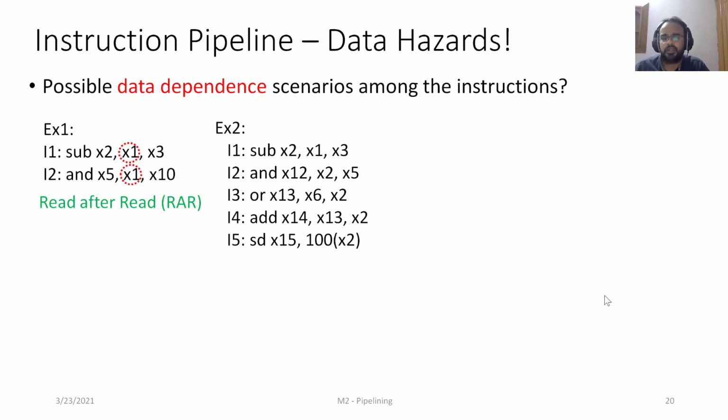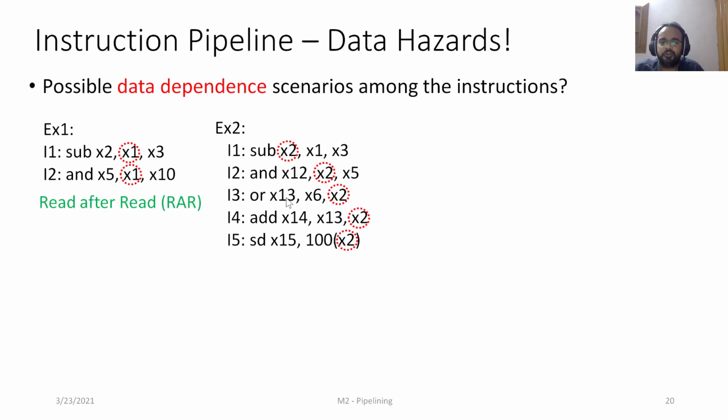The other scenario is here. In example 2, we have 5 instructions. Instruction 1 is producing the value of x2, and that is being consumed by I2, I3, I4, and I5, right? Each of the remaining 4 instructions is consuming the value produced by I1. Accordingly, I1 is called producer, I2 is called consumer.